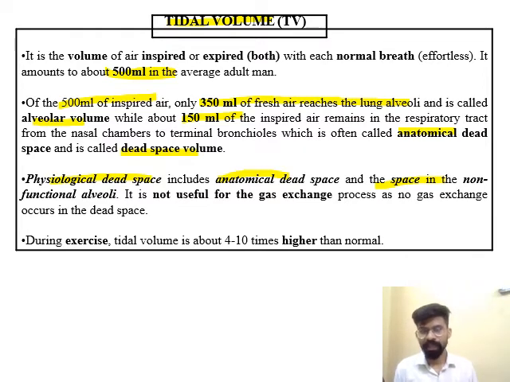I'm again repeating, the anatomical dead space area and the non-functional alveolar area is known as physiological dead space. So in physiological dead space, no gaseous exchange will take place, so it is not useful for gaseous exchange. Only in the alveolar portion will gaseous exchange take place.